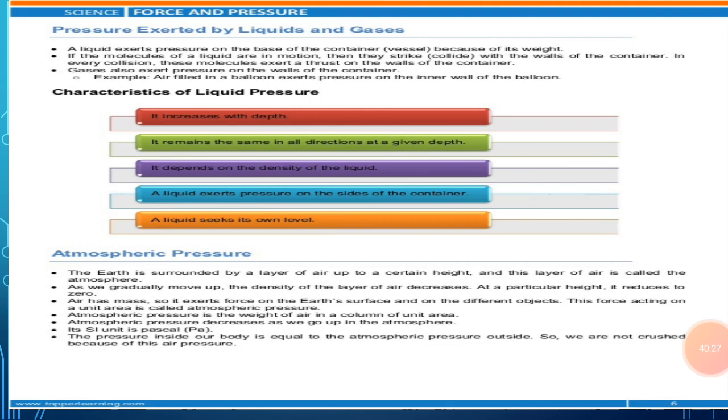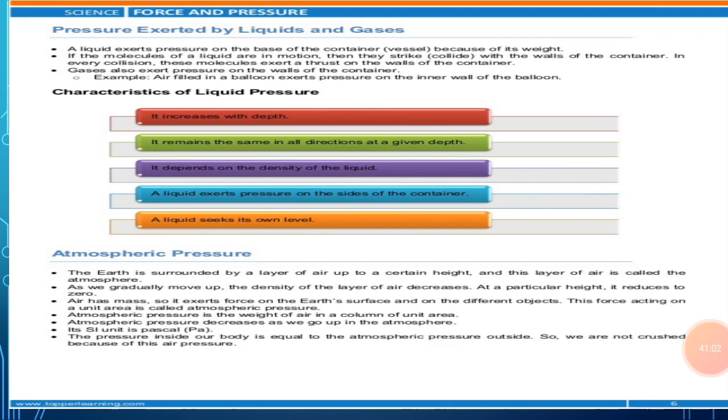Here the force is the weight of the liquid and the area is the area of the base of the vessel in which the liquid is placed.